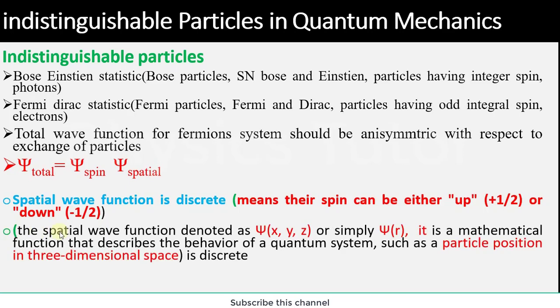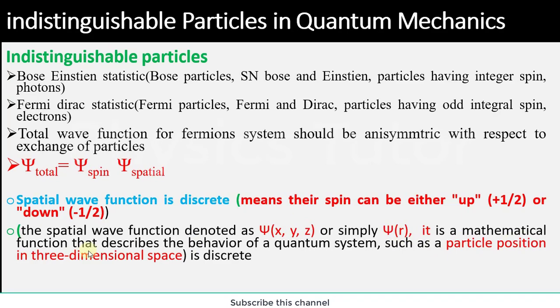The spatial wave function is denoted by psi, in three coordinates x, y, z for a three-particle system, or simply psi of r. It is a mathematical function that describes the behavior of a quantum system, such as particle position in three-dimensional space, and is discrete.